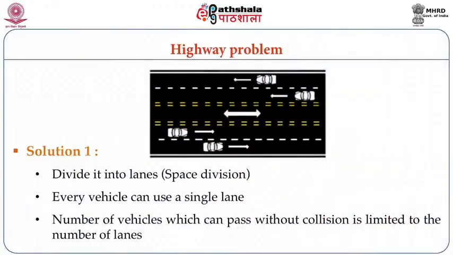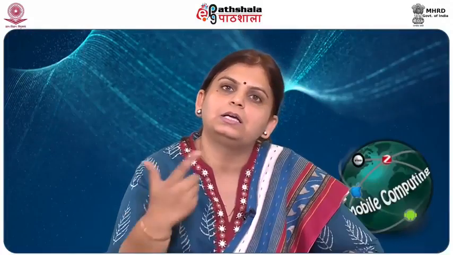So what is done actually to avoid accidents on a highway? We all see that different lanes are formed. Now what do these different lanes depict? They depict the bifurcations in space dimensions. That is, each car will move in its own lane. But what is the limitation of this? If I have 4 lanes, then only 4 cars can transmit without colliding with each other. This is not an efficient utilization of the space, because that lane won't be utilized by any other car until it reaches the other end. For that time period, that car will utilize the whole lane.